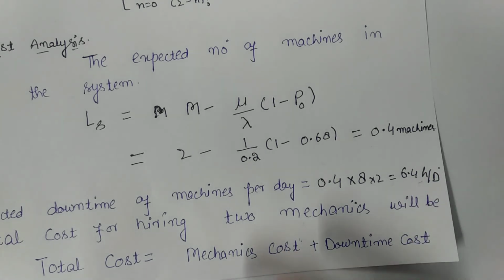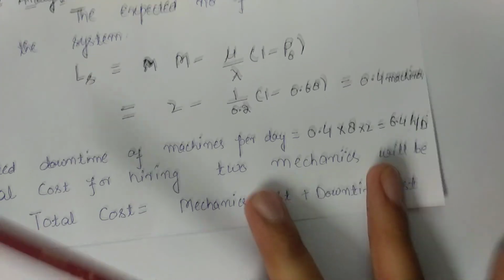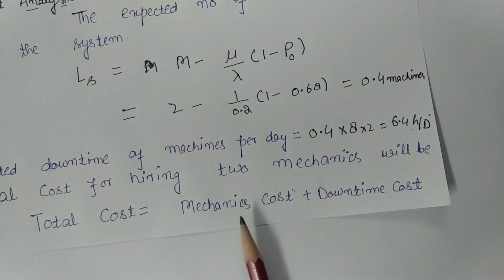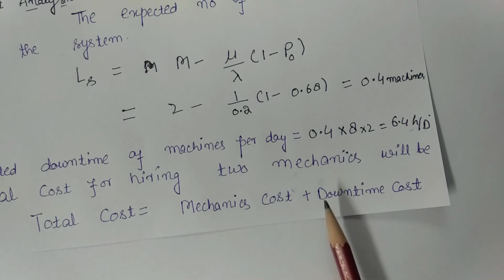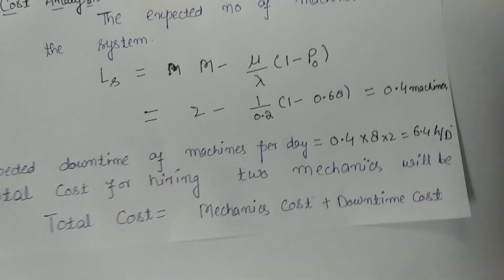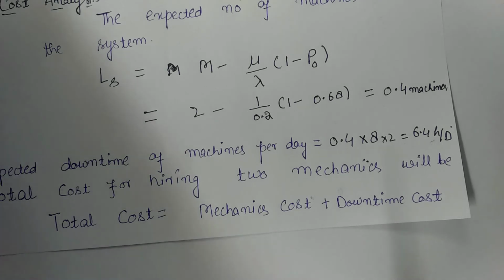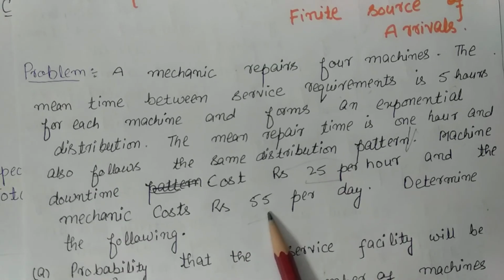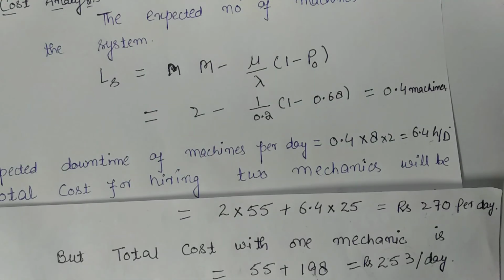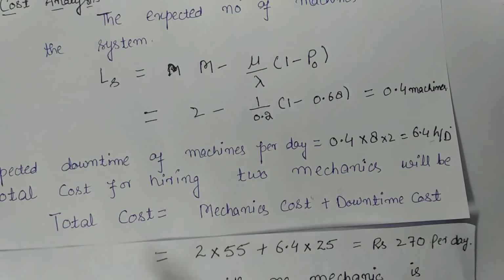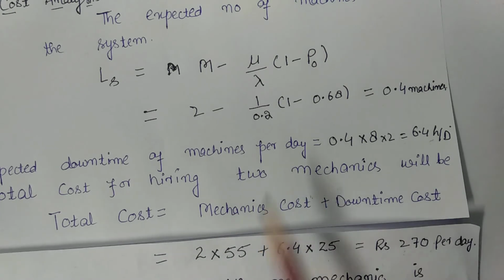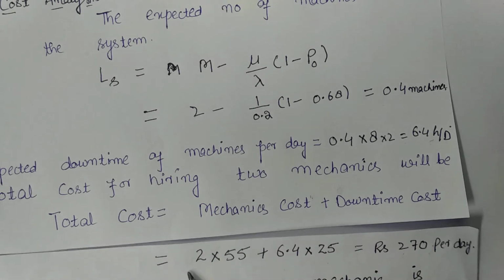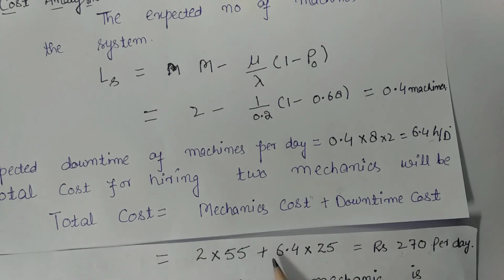Now the total cost for hiring two mechanics will become the cost of mechanics per day plus the downtime cost. The cost of mechanics per day is given in the question as Rs 55 per day. So twice 55, because in this part we are assuming two mechanics, so 2 into 55 plus the downtime cost.